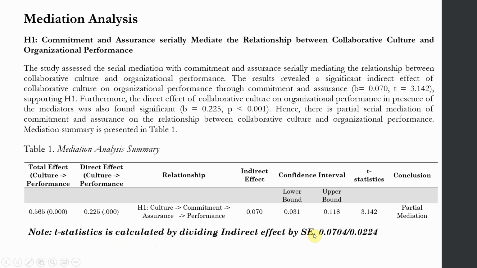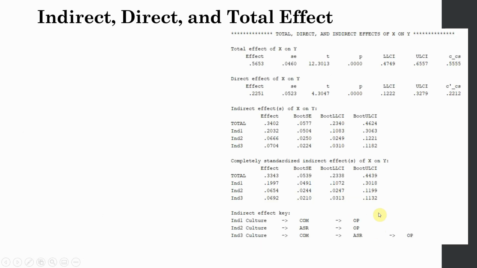and again the t statistic is calculated by dividing the indirect effect by the standard error, that is your indirect effect 0.0704 divided by 0.0224, which was your standard error, and you get your t statistic. You can again look at this one here, 0.0704 divided by 0.0224.